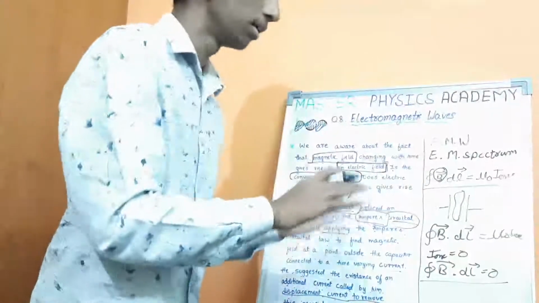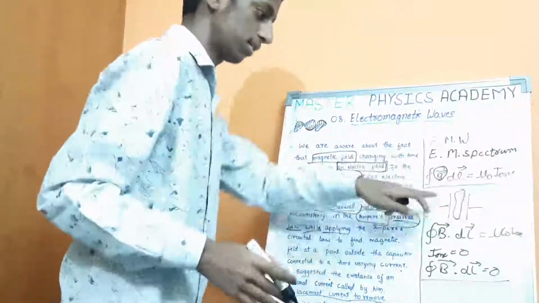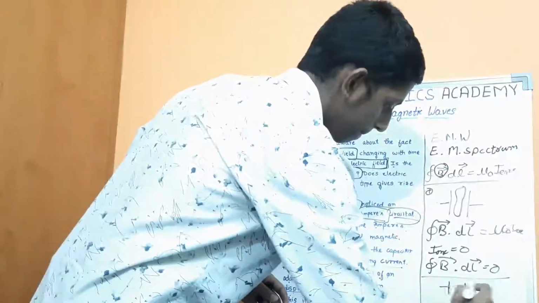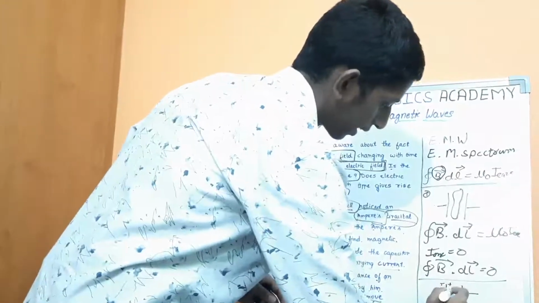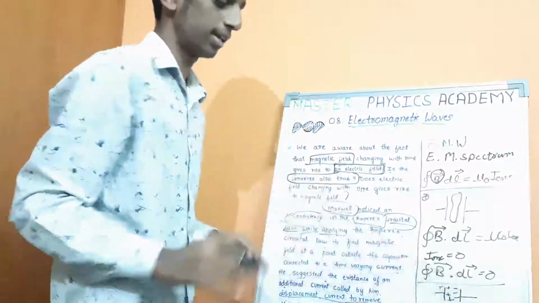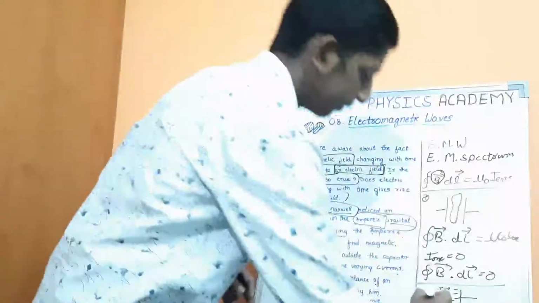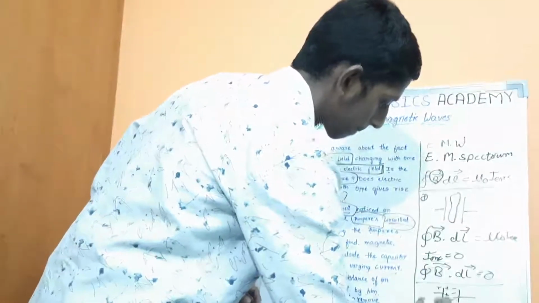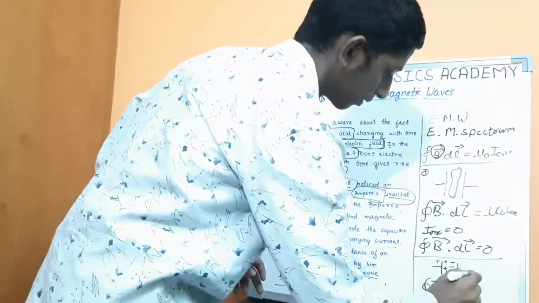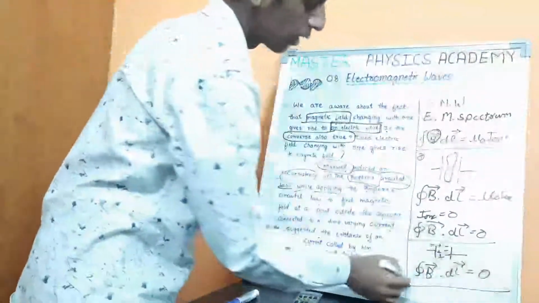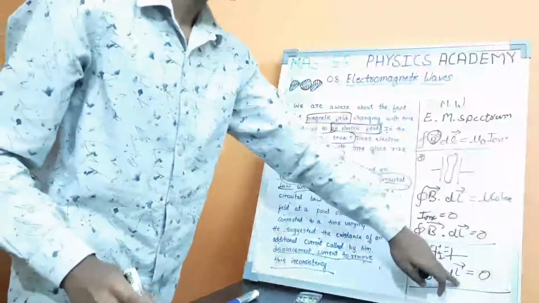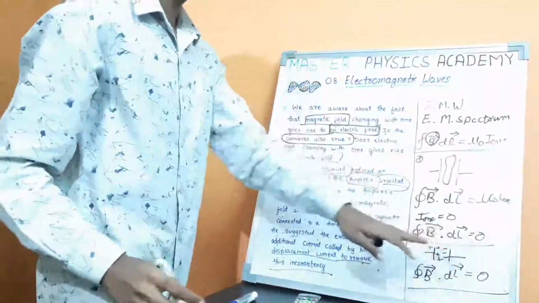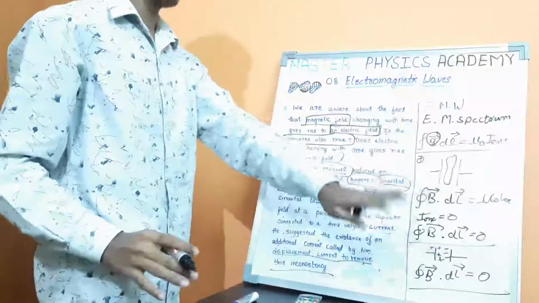Maxwell also obeyed this experiment. Next, when the charges are deposited on this capacitor plate, and equal charges are deposited on the other plate, then B dot dl is equal to 0. Here also Maxwell obeyed that B dot dl is equal to 0 when the current is not changing and the charge distributed over them is equal.